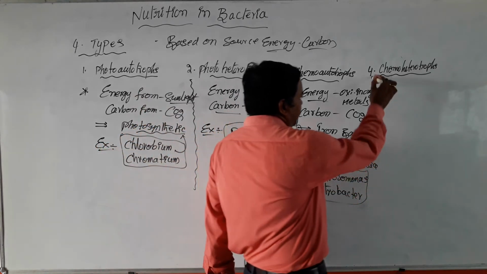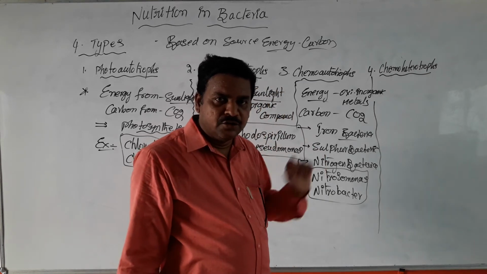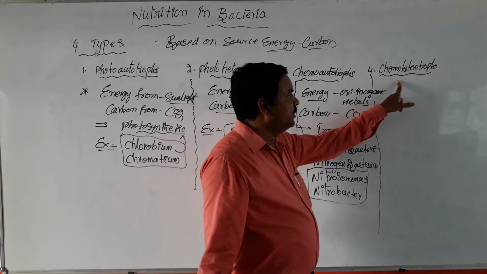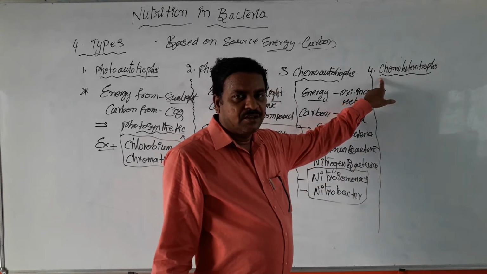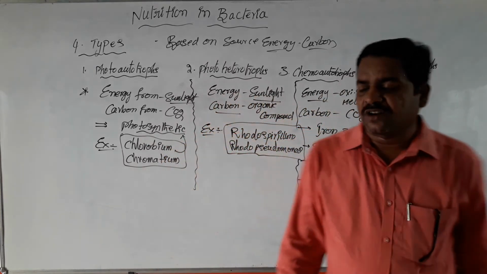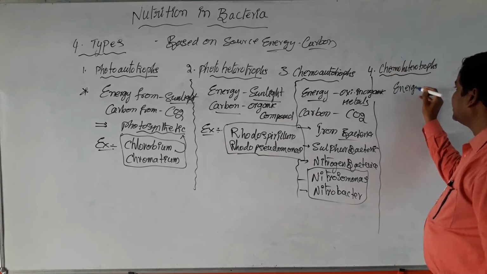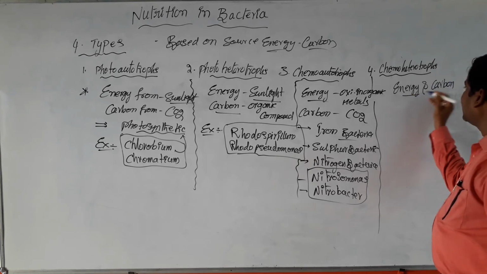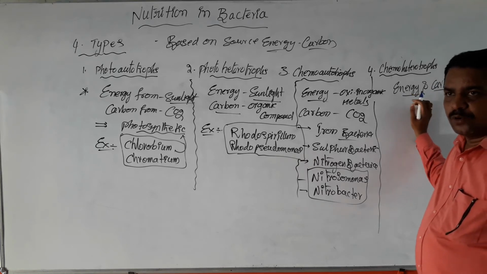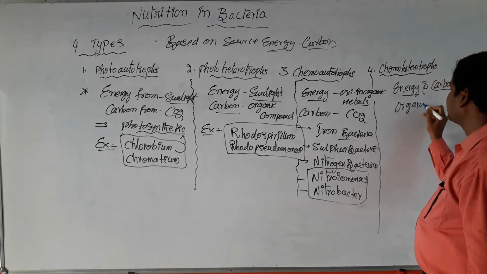At the same time, you know the fourth category of bacteria depending upon the nutrition. They are called chemoheterotrophs. These chemoheterotrophs derive not only energy but also carbon, both from organic materials.